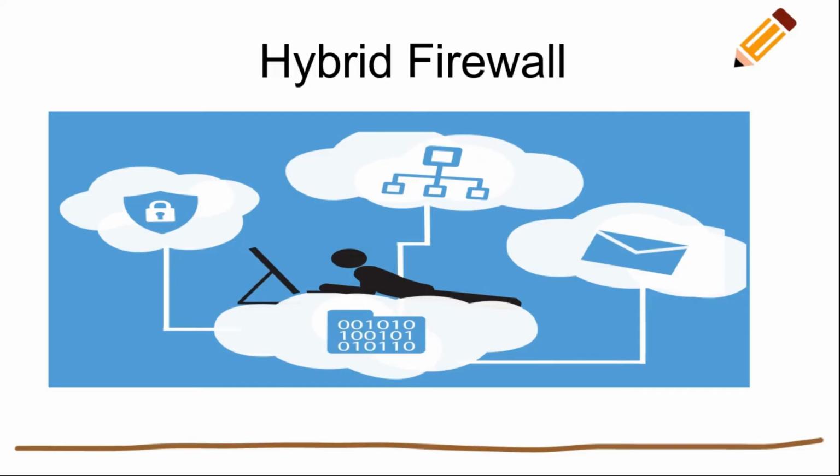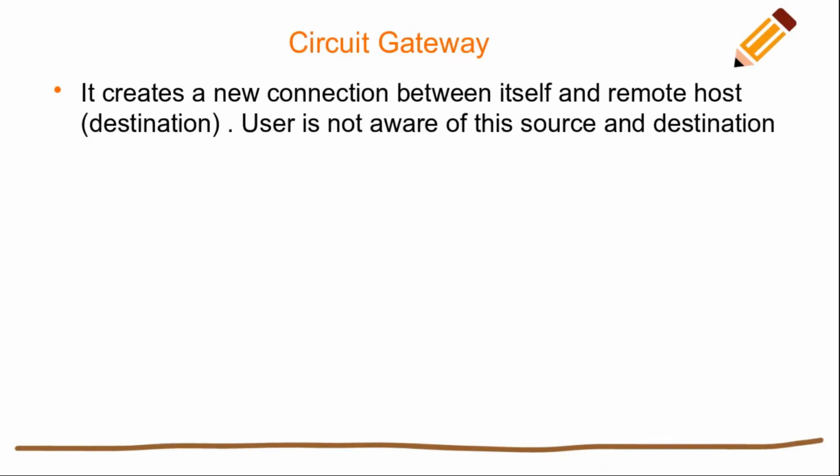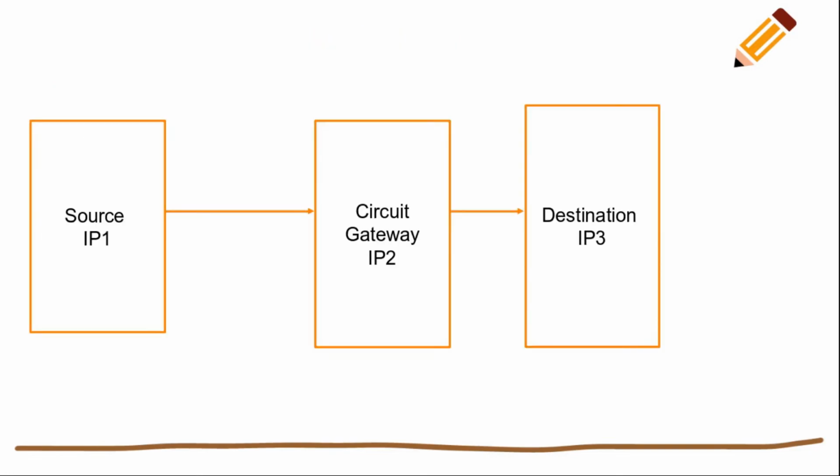Now next, circuit gateway. A circuit gateway creates a new connection between itself and the remote host. The user is not aware of the source and destination. We will see it in a diagram.